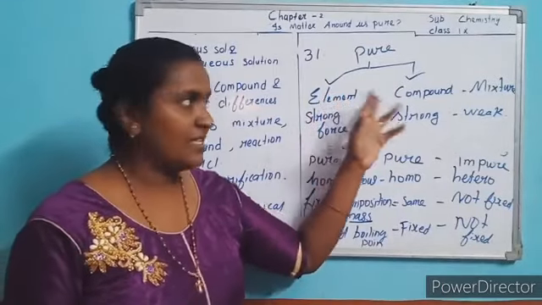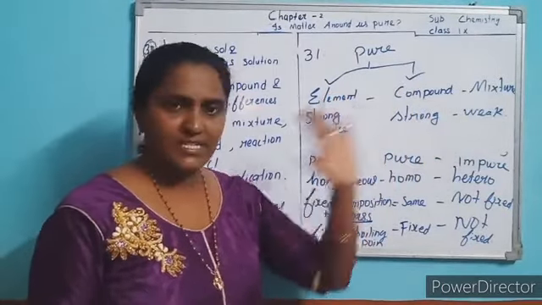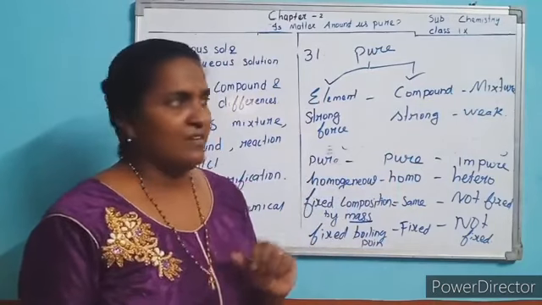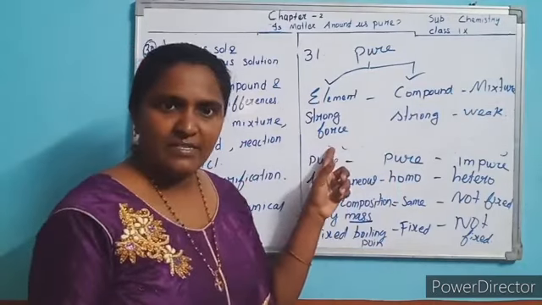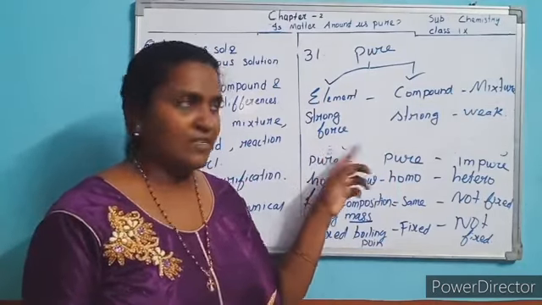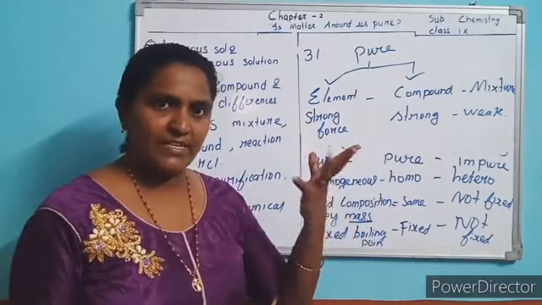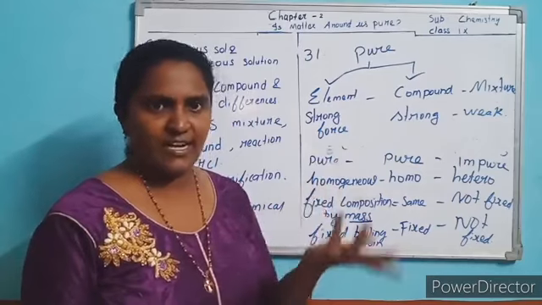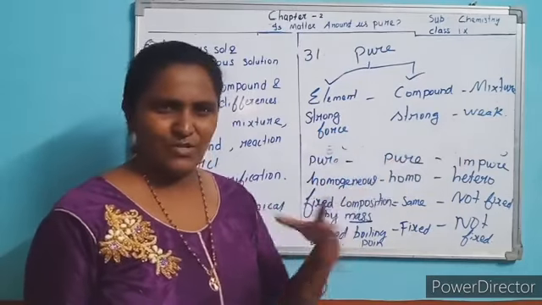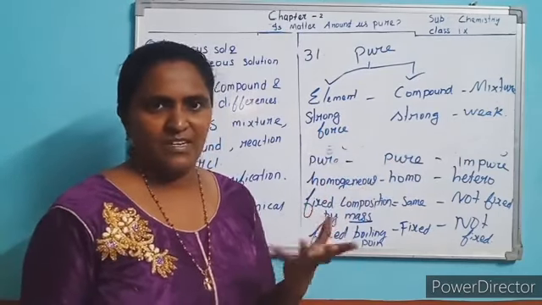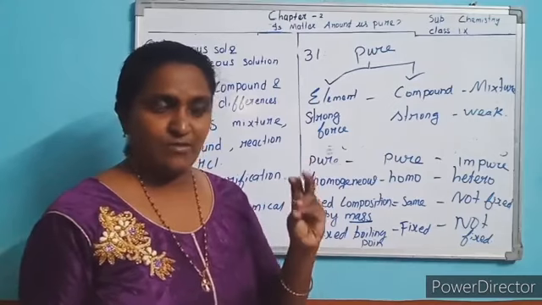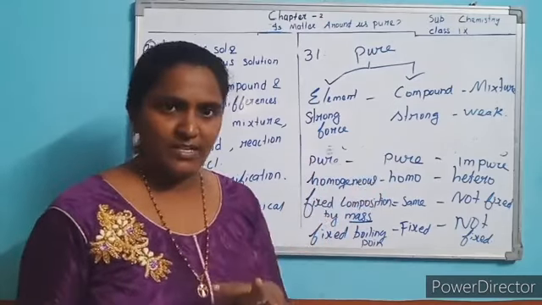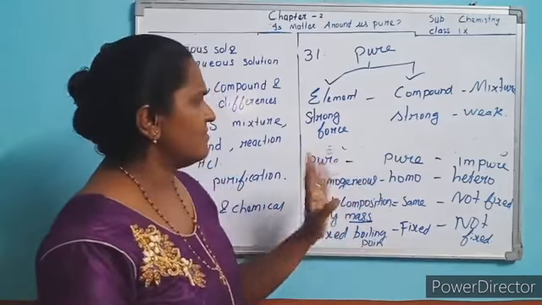Element is a pure substance, compound is also pure, mixture is impure. And for example, you write hydrogen, oxygen as elements here. Here compound, any compound you can write. NaCl, HCl, H2SO4, any salt or acid you can write. Mixture, all you know already, we have studied. Sand in water and what is that? The chalk in water, this and all you can write.